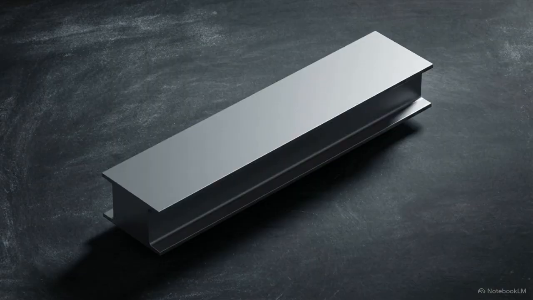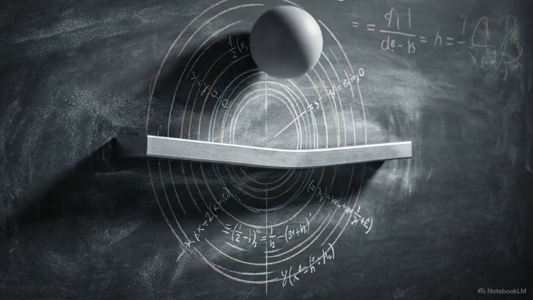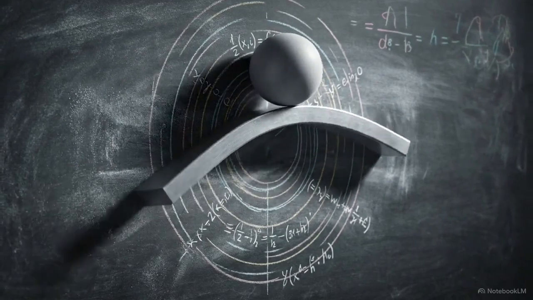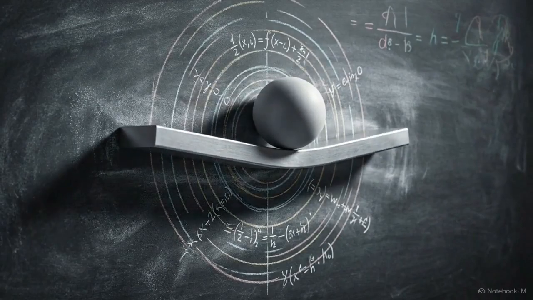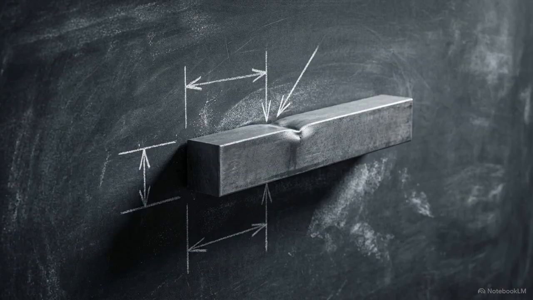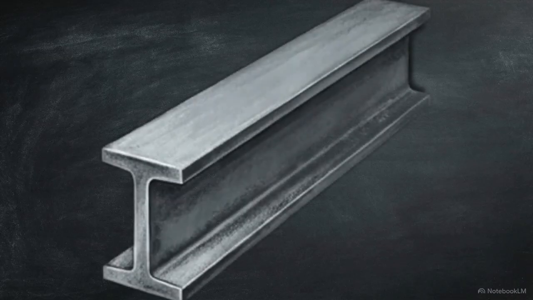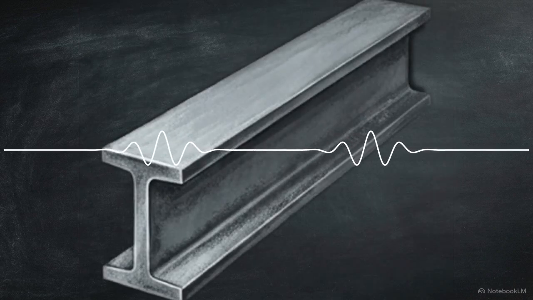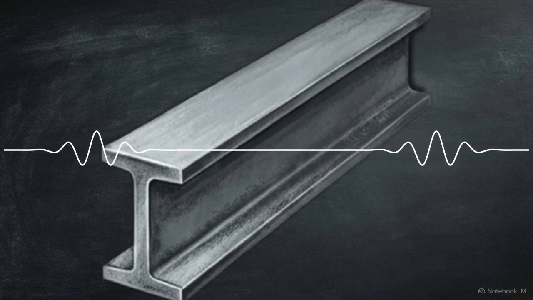To build that tool, we simplify. We strip away the earthquake and look at a single pristine steel beam. We watch what happens when a single concentrated point of force strikes the center. This is a unit impulse. We are applying exactly 1 unit of force at one precise point for a single infinitesimal moment in time. The resulting response is Green's function, the exact mathematical map of how this system reacts to that singular tap.